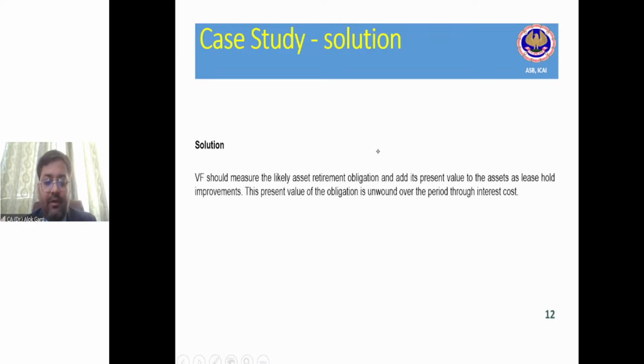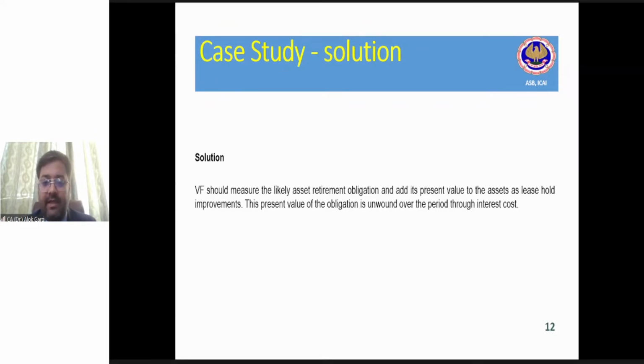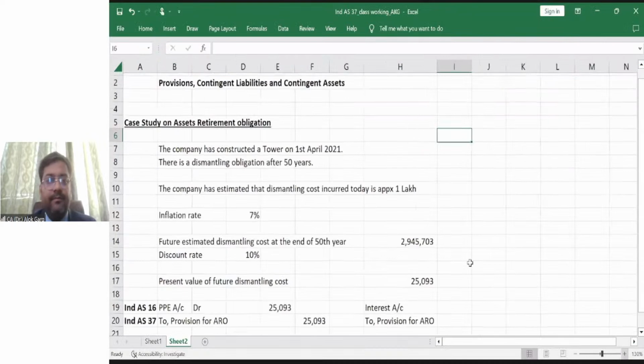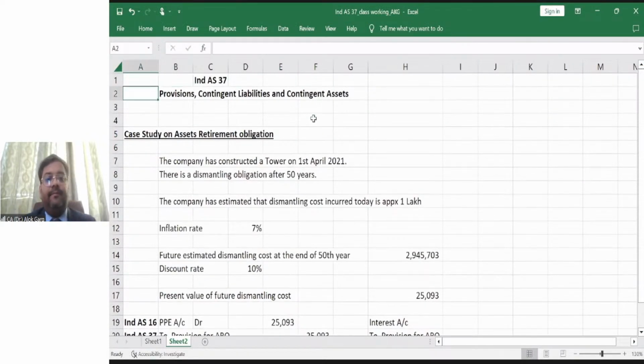And please let me know if my Excel file is visible. Is it visible now? Yes.